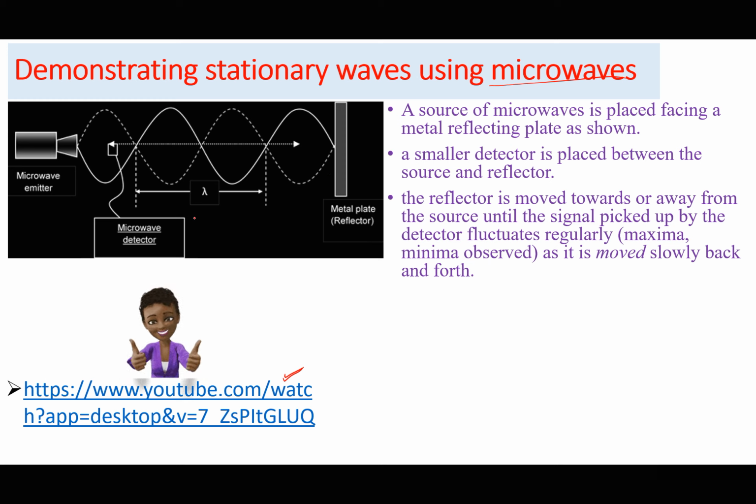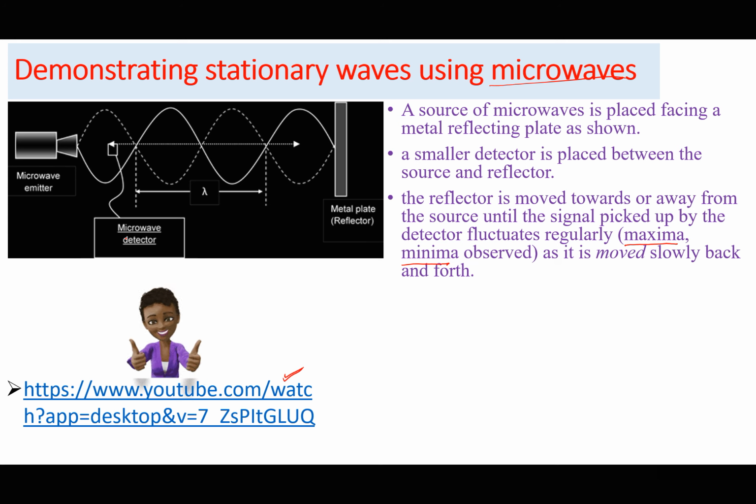That is, the detector may detect a maximum followed by a minimum, a maximum, a minimum, and so forth. In other words, it becomes maximum, and if we continue moving, it becomes minimum, and if we continue moving, it becomes maximum, and so on and so forth.